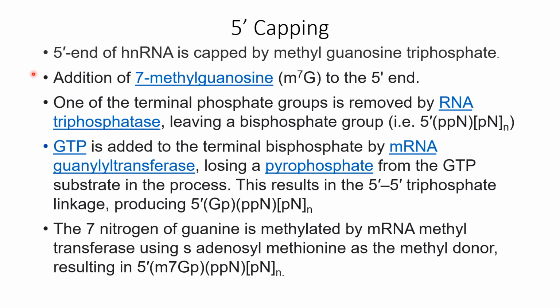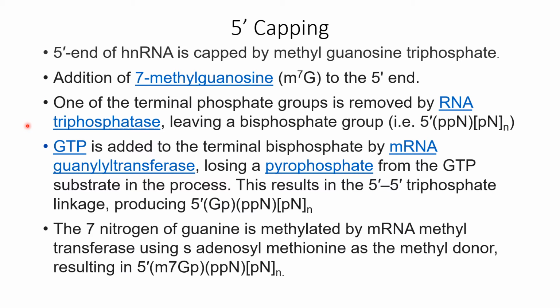So whatever I said about 5' capping has been shown in written form here. 5' end of hnRNA is capped by methyl guanosine triphosphate. So what does that mean? There is an addition of 7 methyl guanosine in the 5' end.